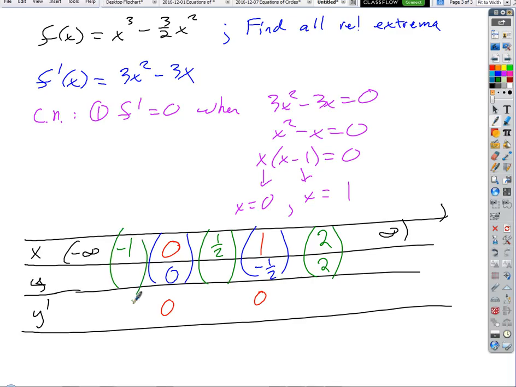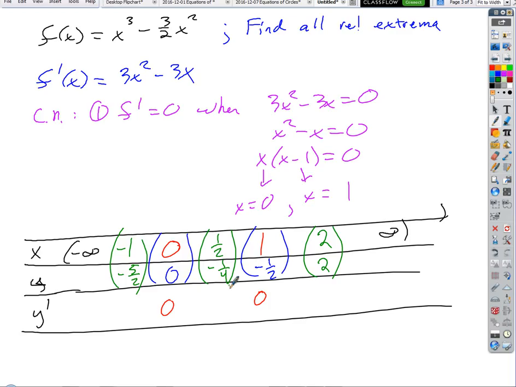Okay, and what about at -1, what are we going to get? It's -1 minus 3/2, so -5/2. And at 1/2, 1/8 minus 3/8, so -1/4. Everybody buy that? Okay. So now that's enough, isn't it?